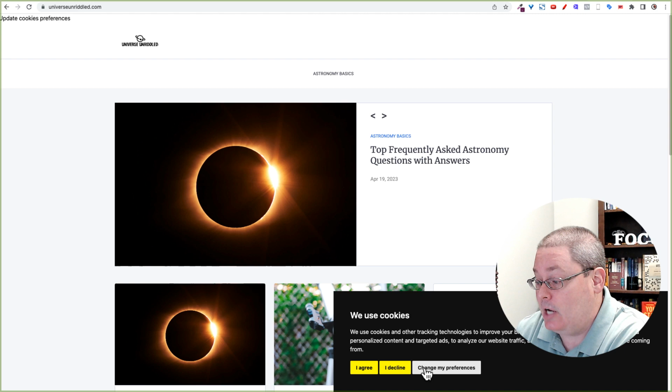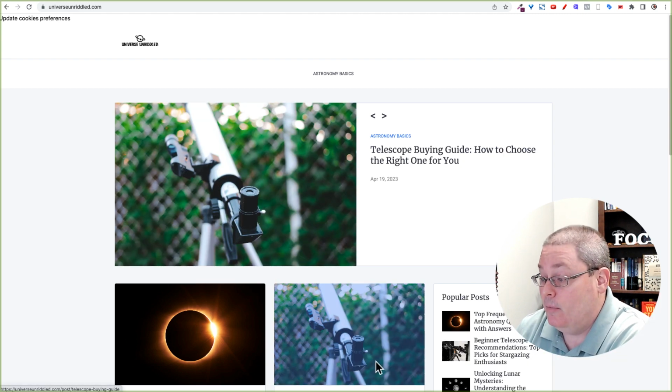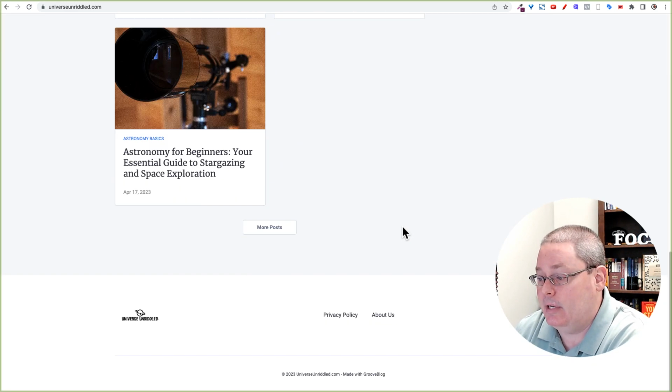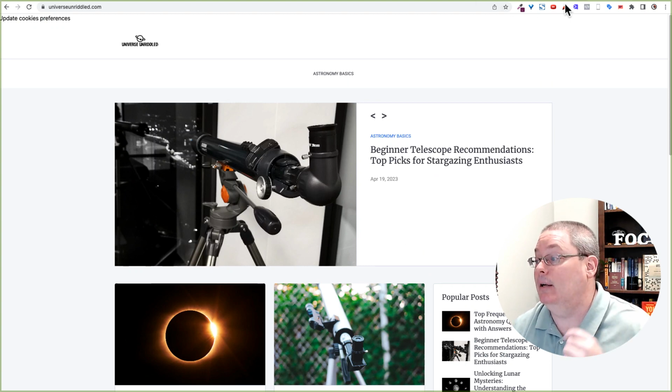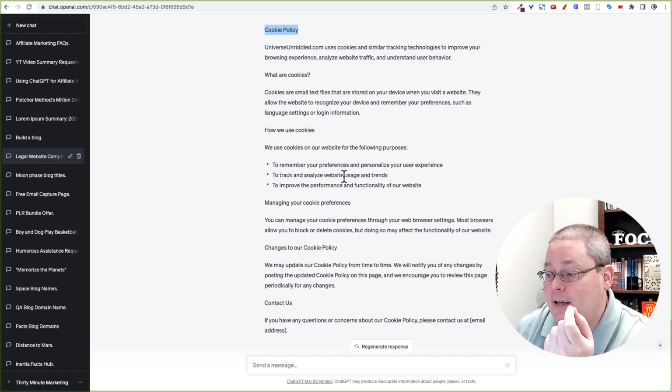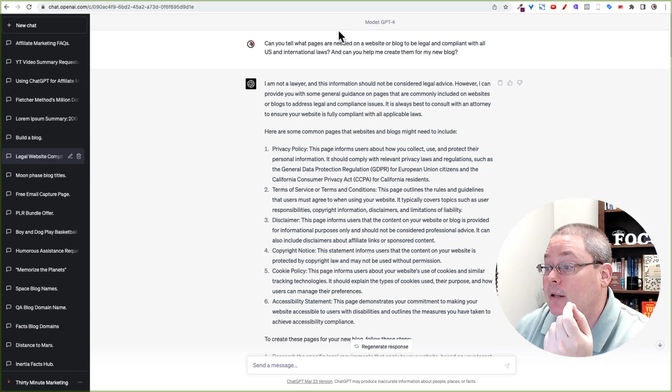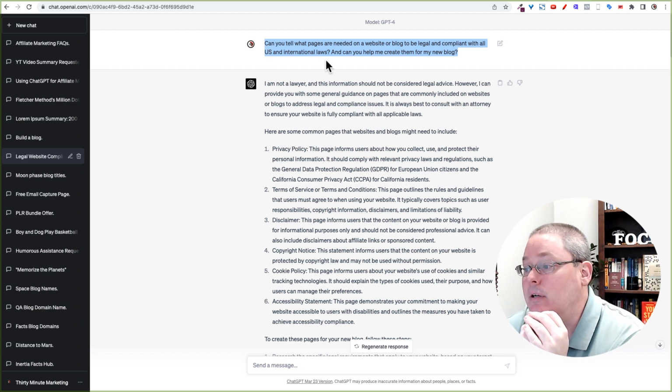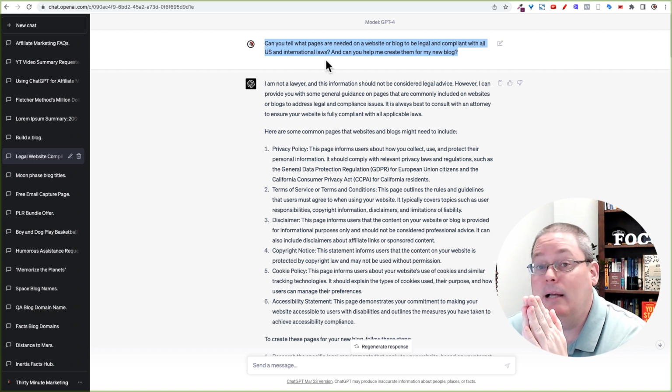Because now we have that. Of course, now we can change preferences, agree, decline, but people would most likely click I agree and keep reading. But we have become compliant with our cookie policy that was generated inside of ChatGPT based upon the question, remember, that we asked the AI: can you tell me what pages are needed on a website or blog for legal compliance? Of course, ChatGPT told us they're not a lawyer. Of course, you need to do your own due diligence and make sure that you are following all guidelines and policies to make sure you're above board and all legal.